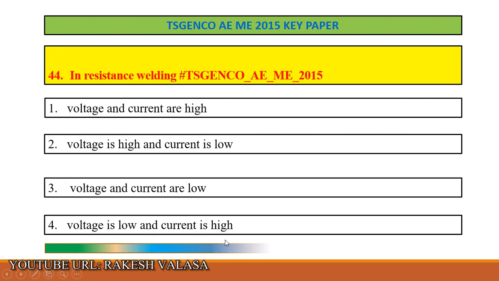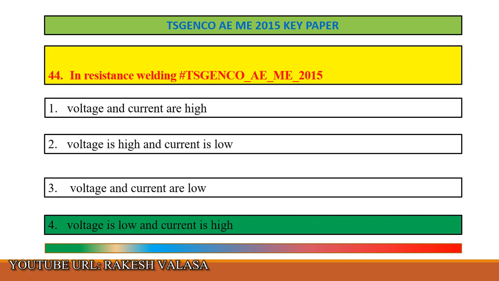The correct answer is option 4, that is, voltage is low, up to I think 4 to 8 volts. Current is 100 ampere. Let us see the explanation.